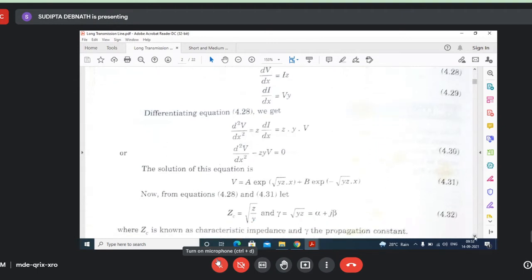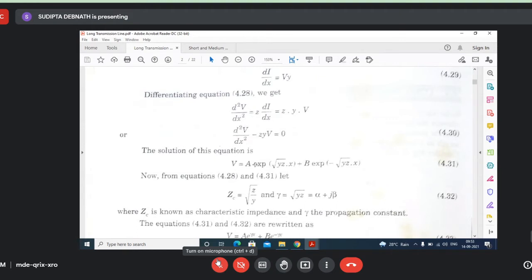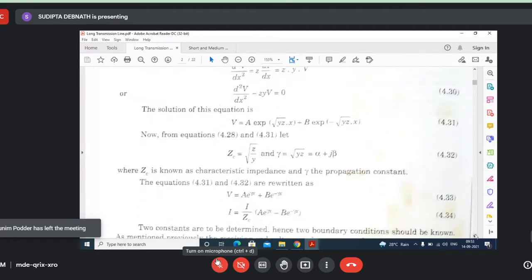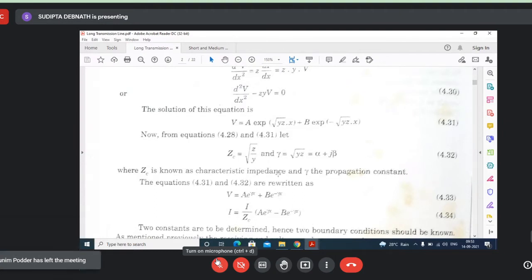While differentiating this one, you will get root over yz outside, and if you divide it by z, then what is the term remaining? In the numerator you have root yz, in the denominator you have only z. So the term remaining will be root over y by z, and this term has been replaced by ZC, 1 by ZC.